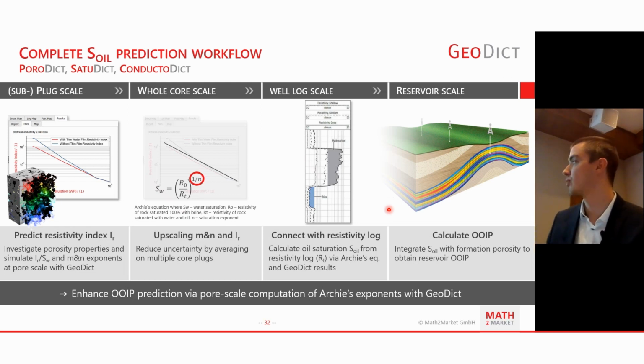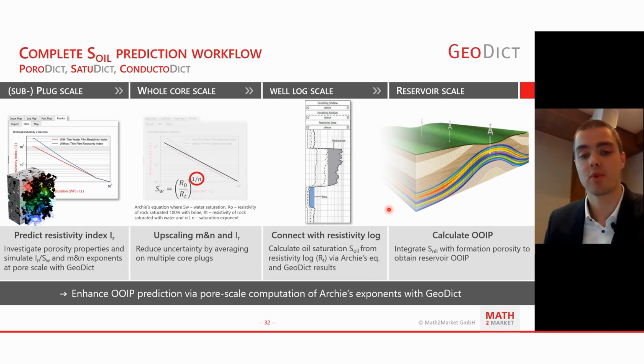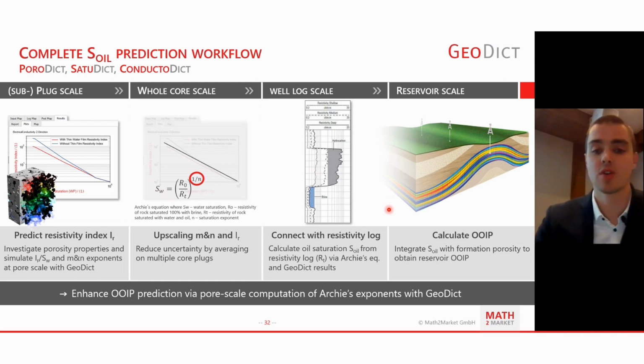Then, if you want to get the information and reduce the uncertainty on the larger scale, on the whole core and even formation level, you can do a multitude of core plug experiments in the digital environment and average the results. Finally, those results you can utilize to calibrate your resistivity logs and finally come up with the original oil in place volumes. So this is for the first session of today.